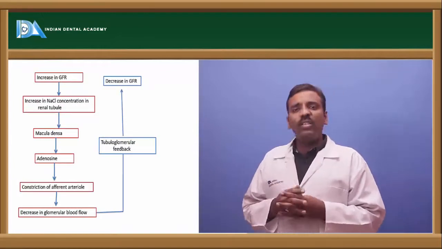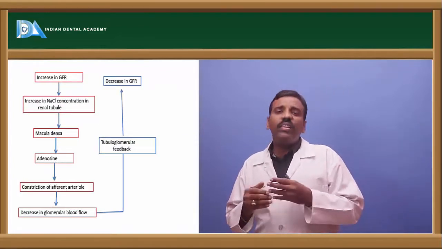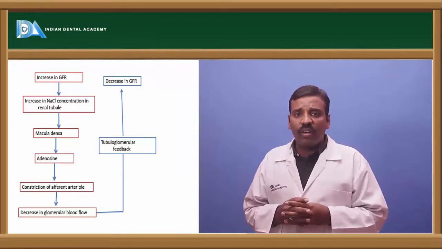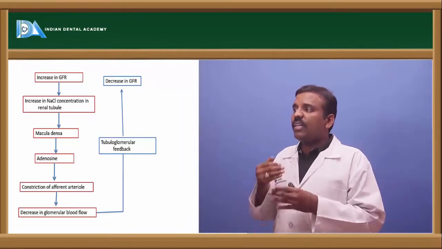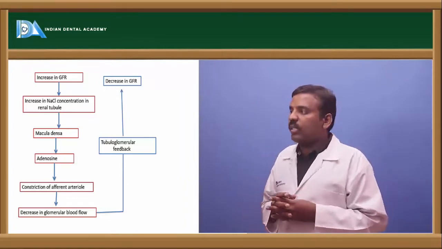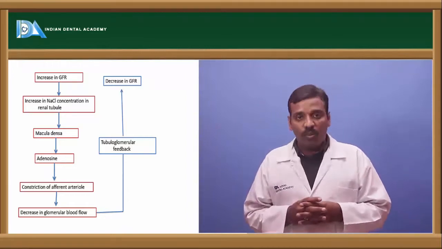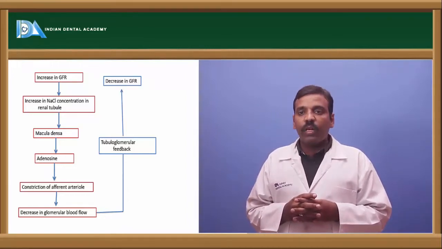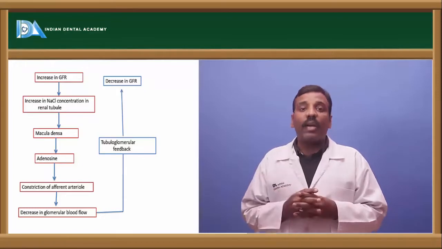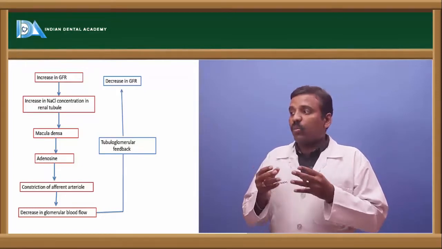When there is an increase in the glomerular filtration rate, there is an immediate increase in the sodium chloride concentration in the renal tubules. Then the macula densa acts.